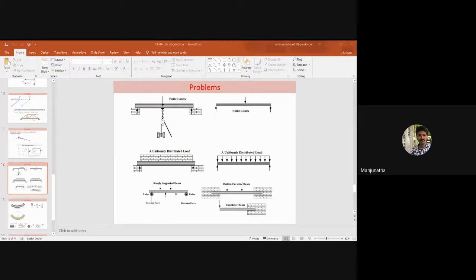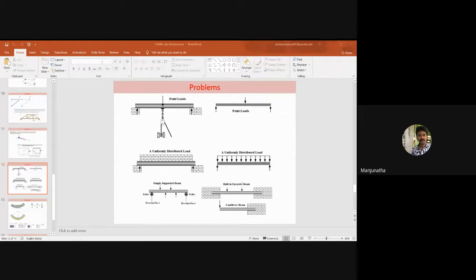I just wanted to know what the different types of beams are. How can we classify the beams? Just tell me whatever types of beam you are aware of. Arshajit, if you are there, could you respond?